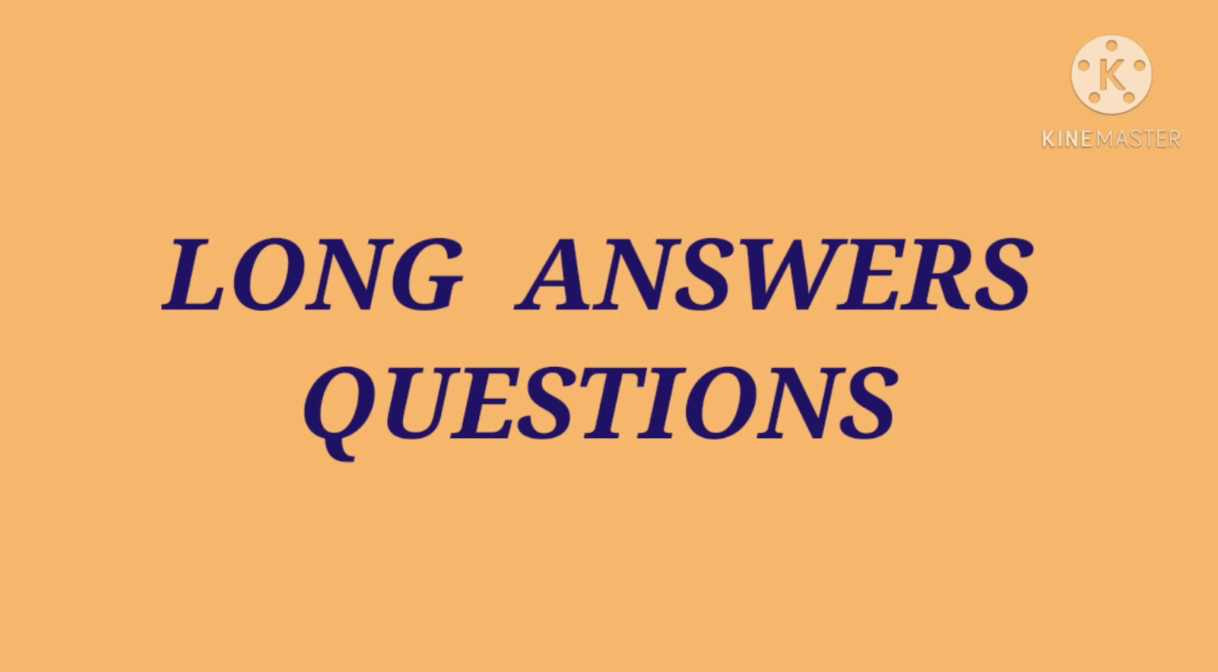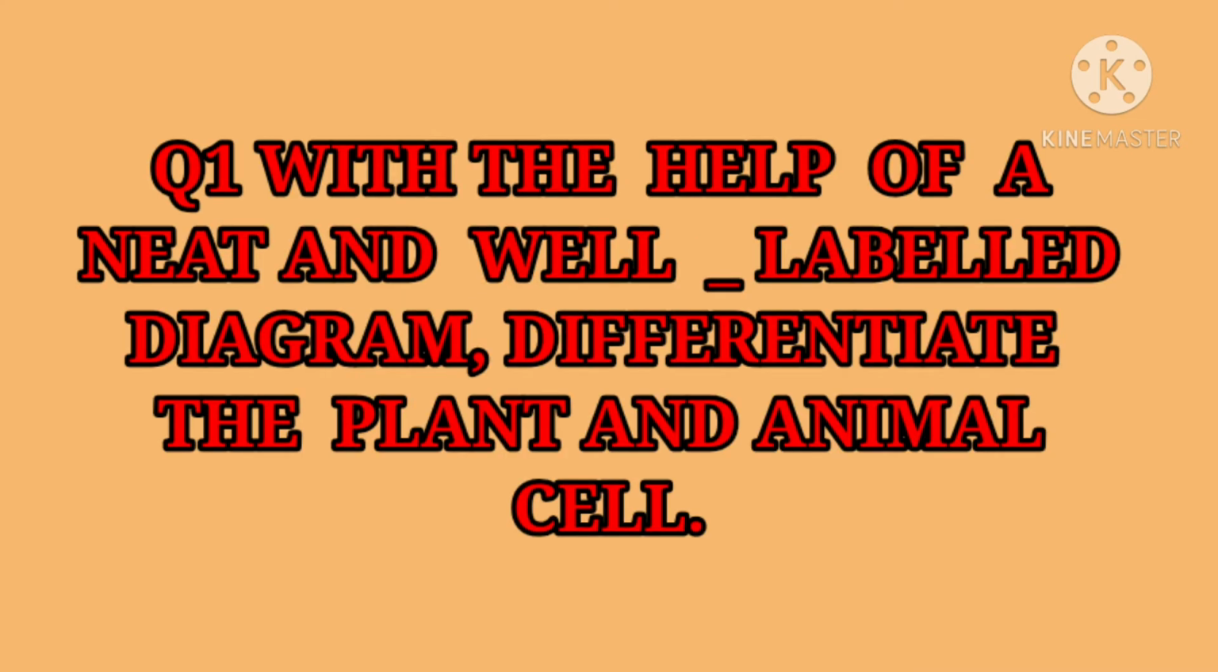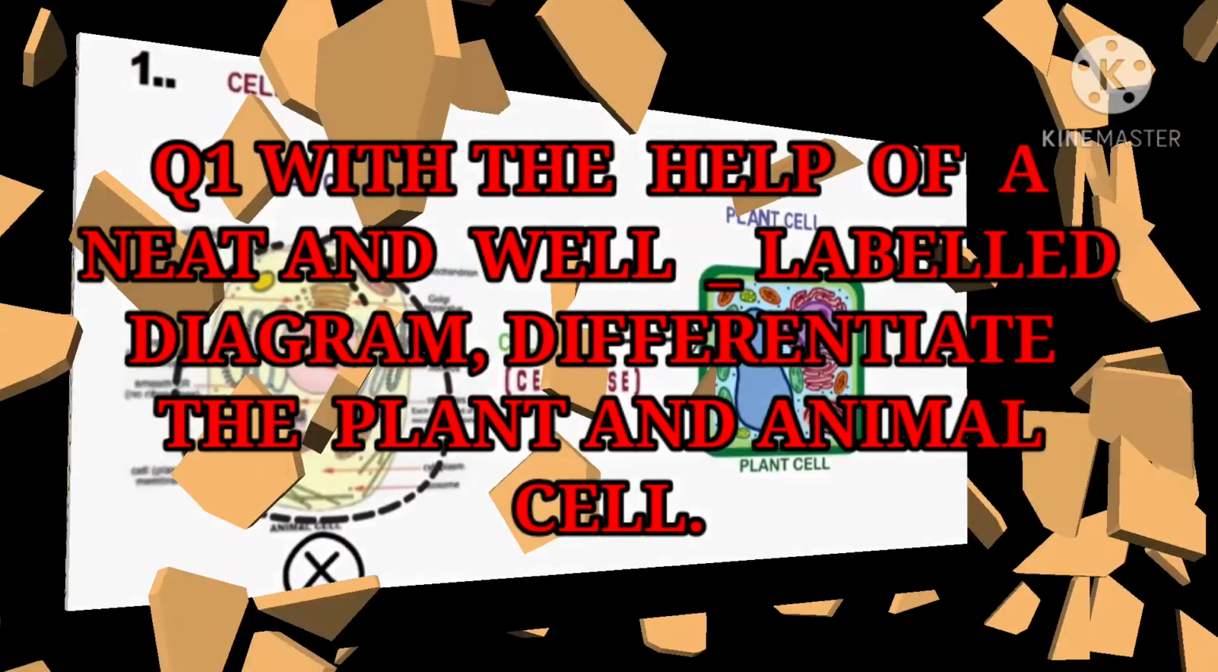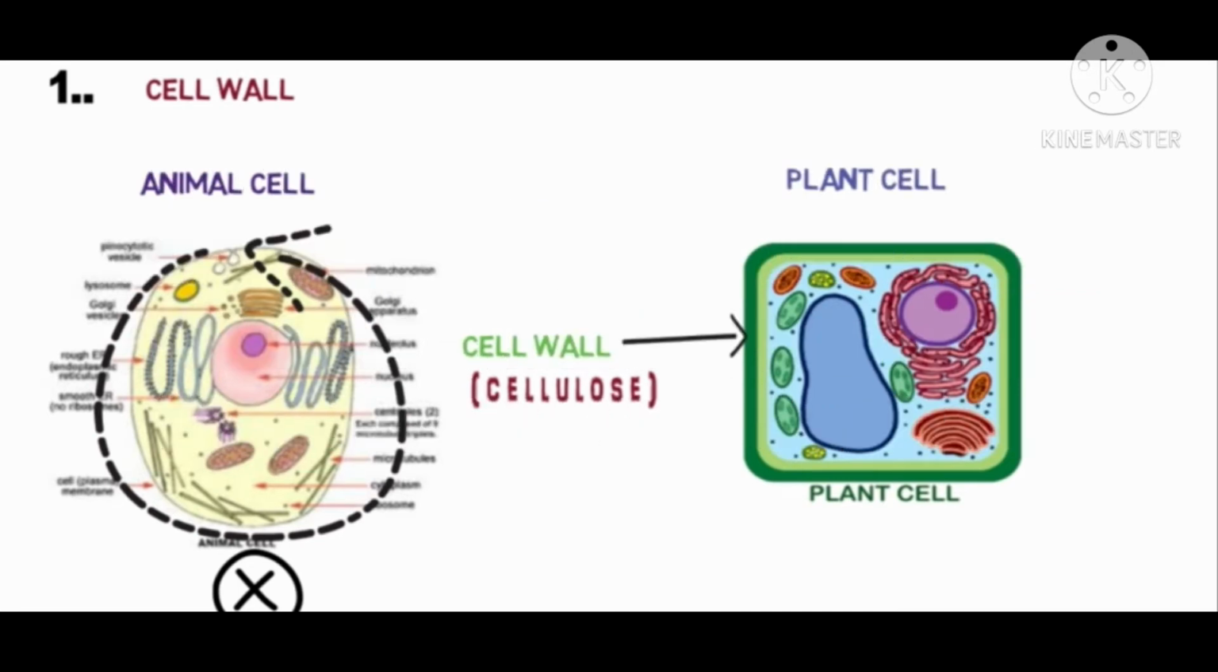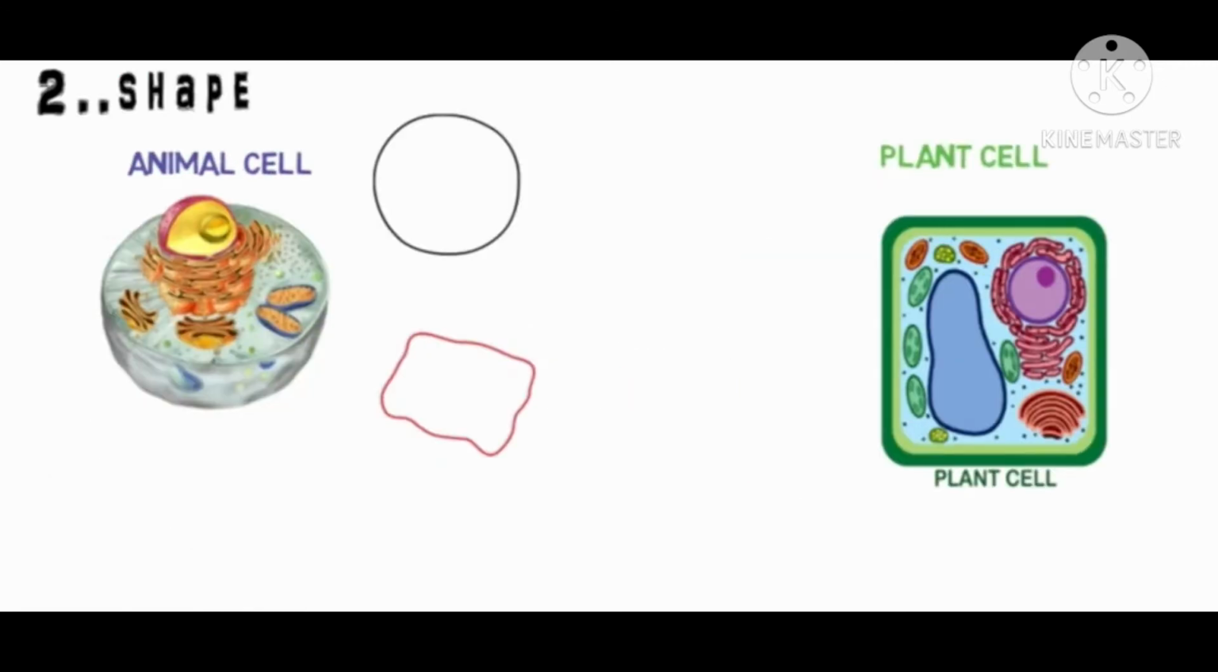So first I am going to start with the first question. Question number 1: with the help of a neat and well labeled diagram, differentiate the plant and animal cell. So that means with the help of a diagram, and after that we have to find out the differences. So let's see the answer, students. First difference between plant cell and animal cell is the cell wall. The cell wall is the outermost covering that is present in plant cell and in some bacteria also. In plants, it is made up of cellulose, but the cell wall is absent in animal cell.